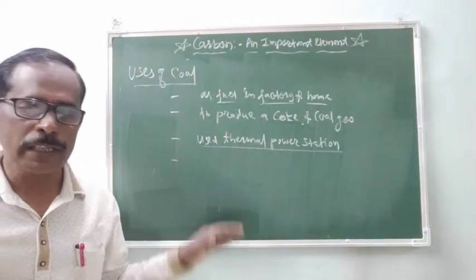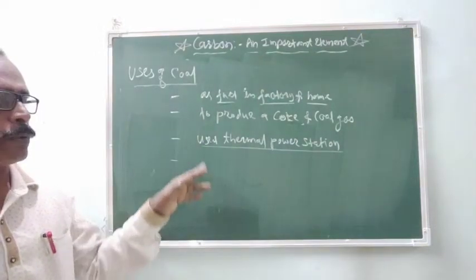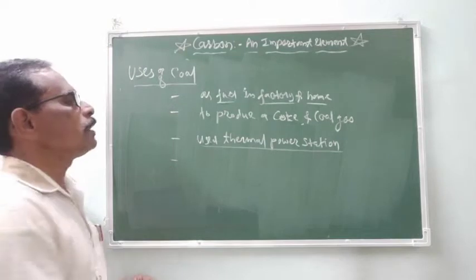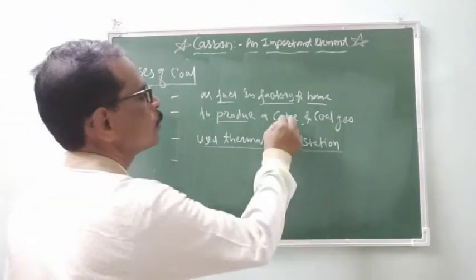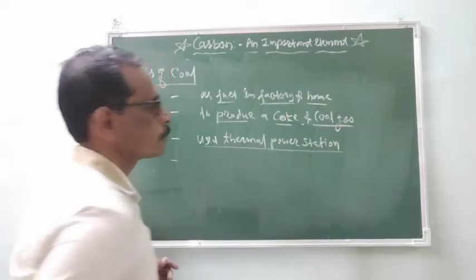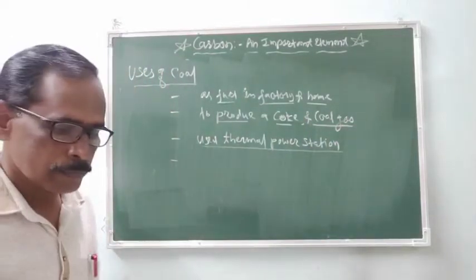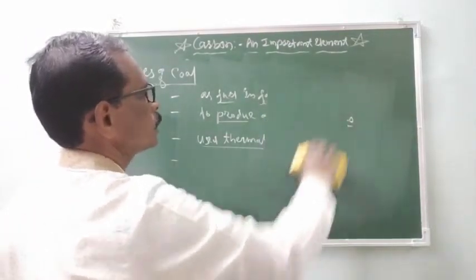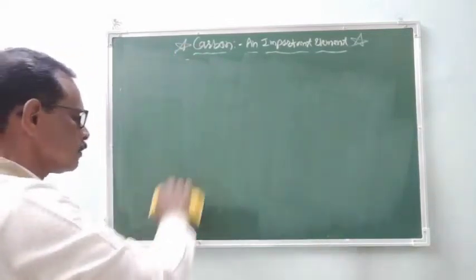And in that thermal power station, coal is also used as a fuel for the heat energy, and it is also used in the formation of the coke and coal gas. So it is one type of the amorphous nature of the allotrope of the carbon.